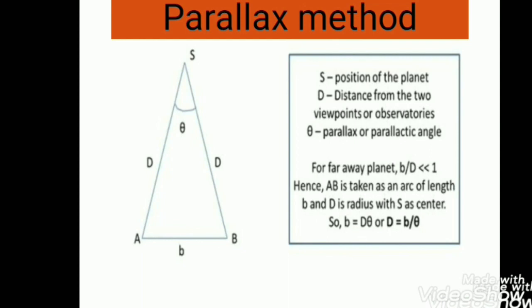Now we should know about the conversion between degree and radian. Basically 1 degree equals 60 minutes, and this is equal to pi upon 180 radian. 1 minute is approximately equal to 2.91 into 10 to the power minus 4 radian. 1 second is approximately equal to 4.85 into 10 to the power minus 6 radian.